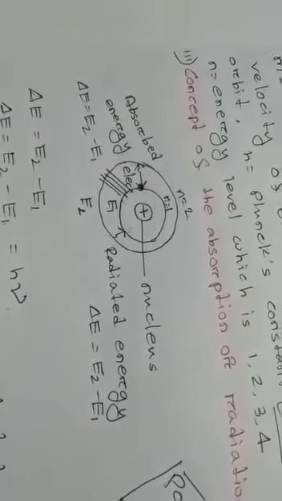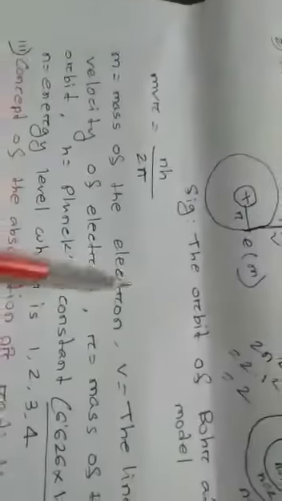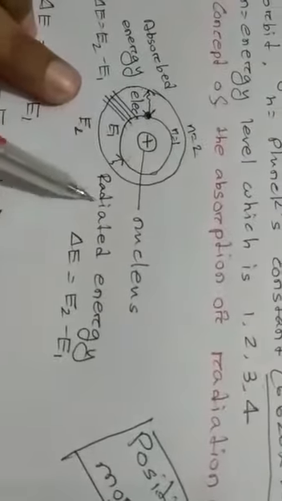Then come to limitation number 3. What is limitation number 3? Can you guess? Number 1 limitation, which one? Number 1 limitation is that Bohr couldn't explain for multi-electron atoms. And number 2, about the atomic spectra band.